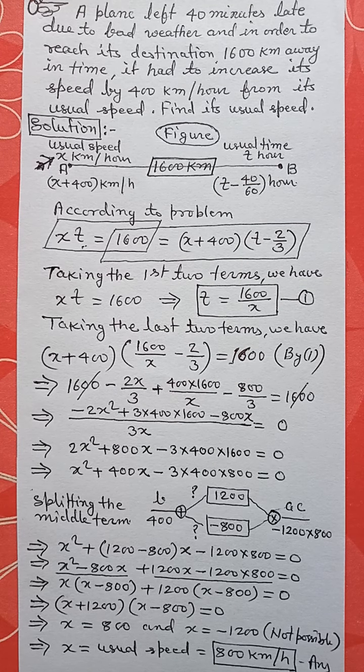Now as we know that time multiplied by speed gives us distance.